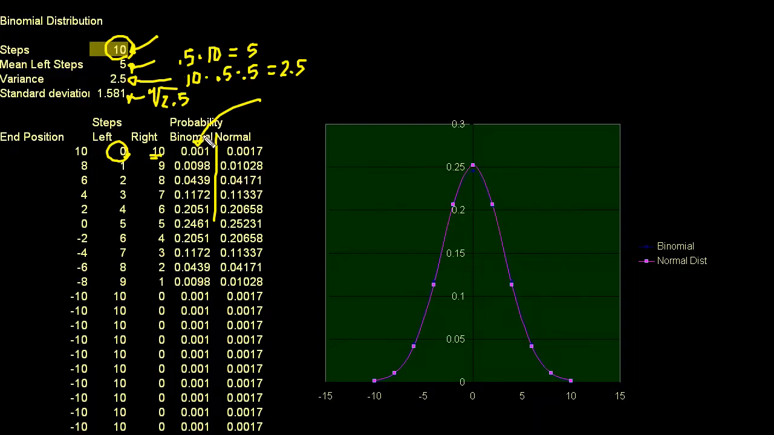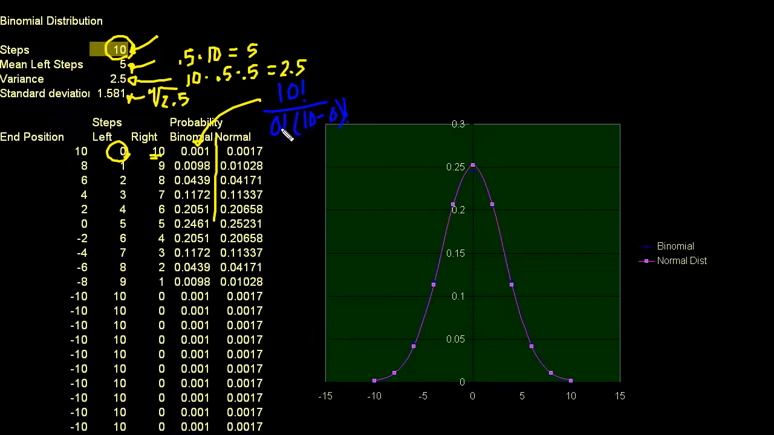So the blue is for binomial. What I have here is how many total steps? There's a total of 10 steps, so 10 factorial. That's the number of trials I have. Of that, I'm choosing 0 to go left. So 10 factorial divided by 0 factorial times 10 minus 0 factorial, right?